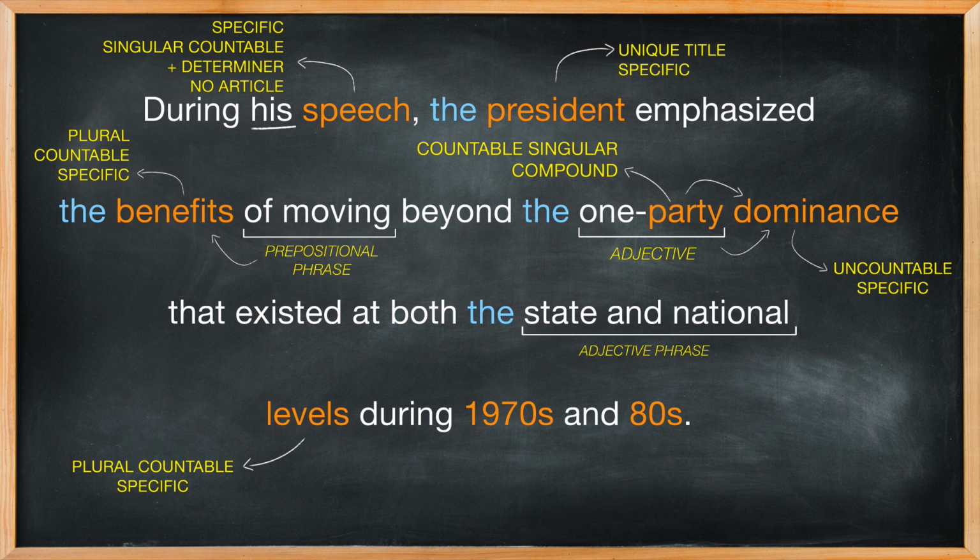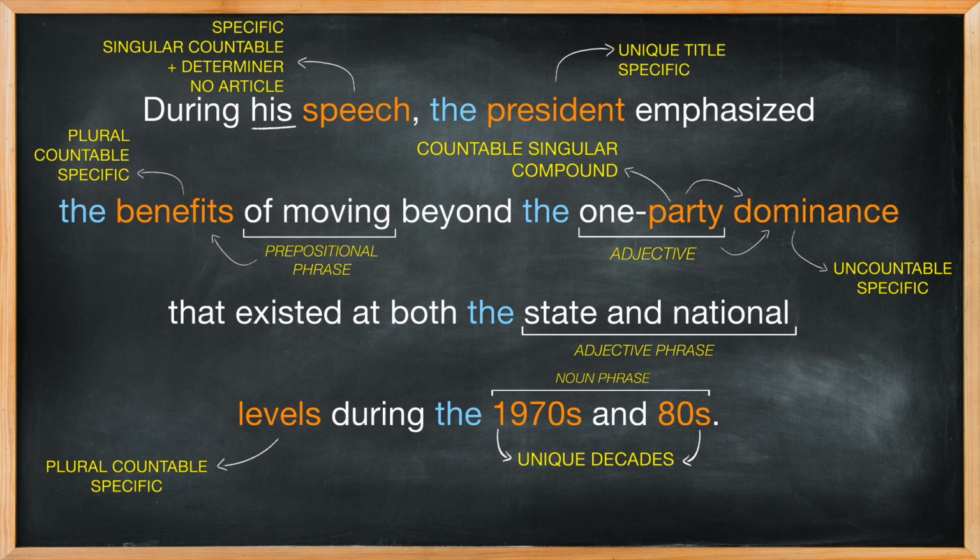Our next 2 nouns written as numbers are the decades, the 1970s and 80s. Decades, stated in this way, always take the definite article, and these 2 decades form a single noun phrase to refer to a single time period of 20 years. Therefore, one definite article "the" before 1970s is correct.